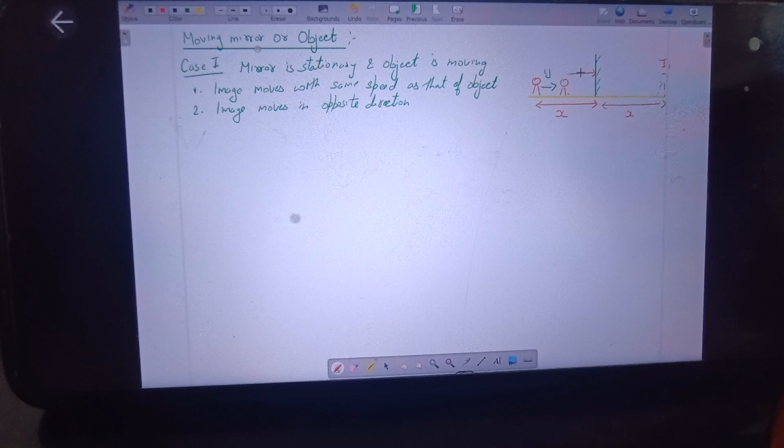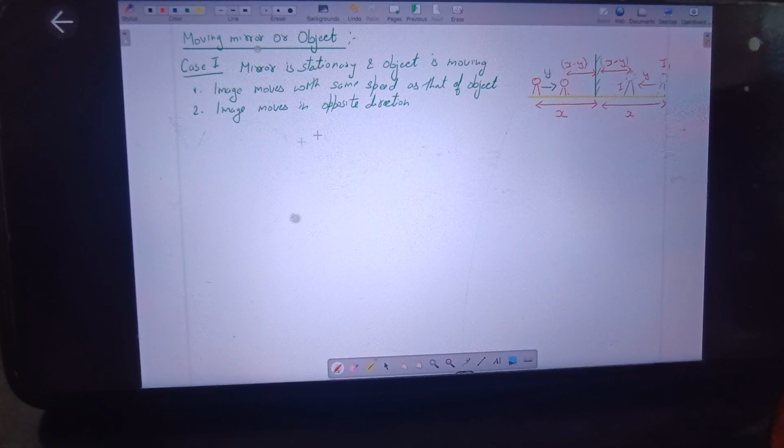Now the distance between the object and the mirror becomes x minus y. So clearly the image will also be formed at the same distance behind the mirror as that of the object. That means this distance should also be x minus y. So simply the image has moved by a distance of y only, towards the mirror. We can see here that the direction in which the object is moving and the direction in which the image is moving are opposite to each other, but the distance covered in both cases remains the same.